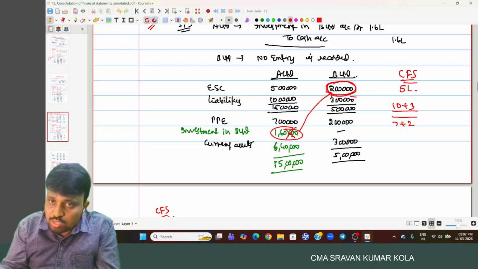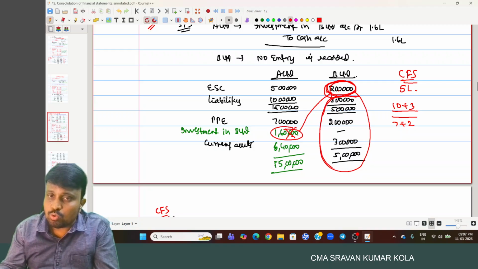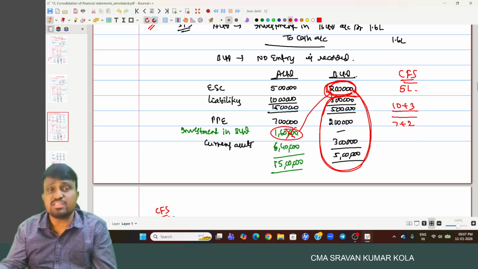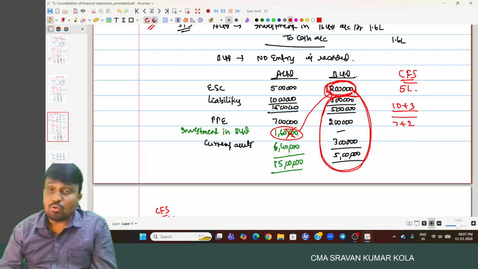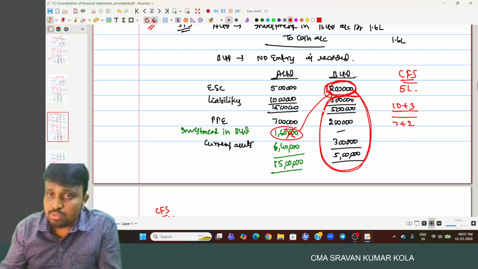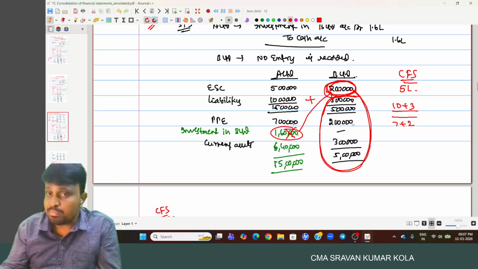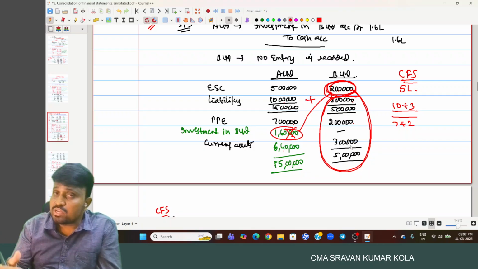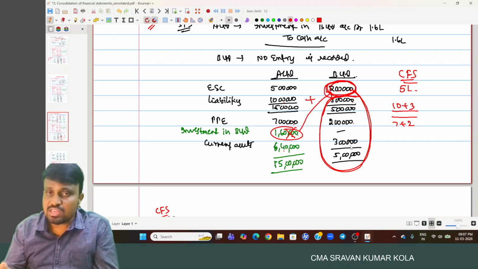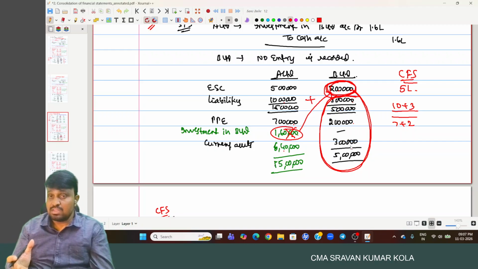It means that when you purchase 80% of the equity shares, out of the total net assets you are acquiring 80%. But while doing the consolidation, the entire items are added: 10 lakh plus 3 lakh, 7 lakh plus 2 lakh, 6 lakh 40 plus 3 lakh. You are holding 80%, but you are adding 100% of the net assets of B Limited with A Limited.